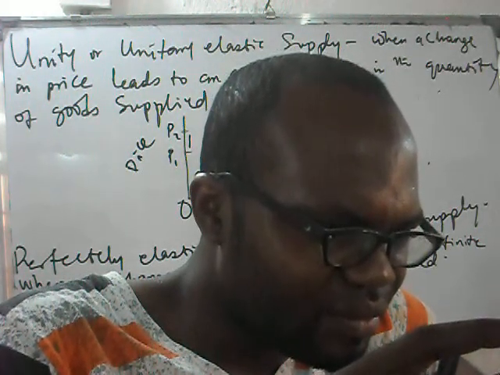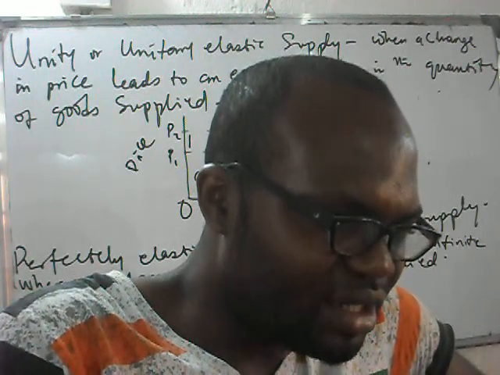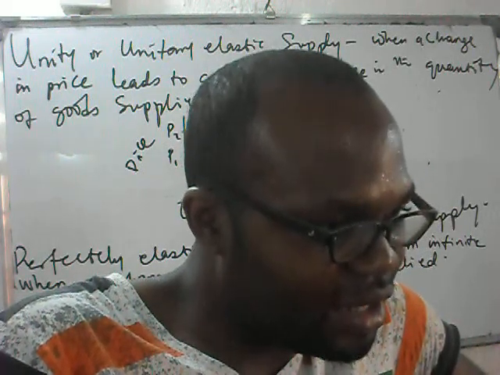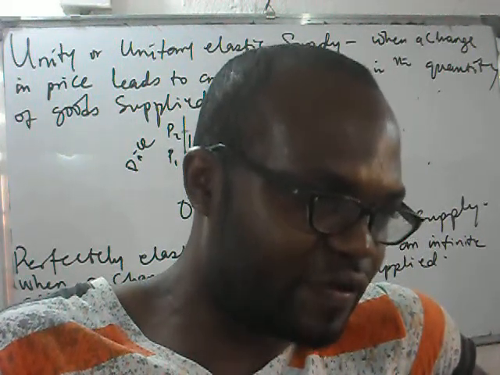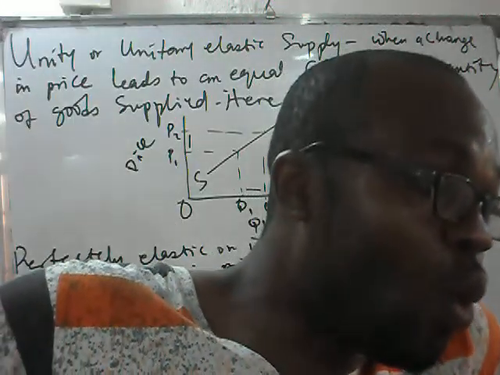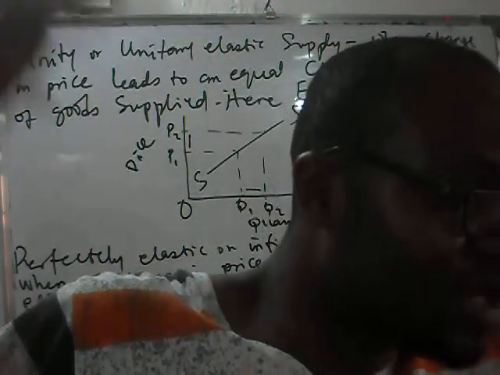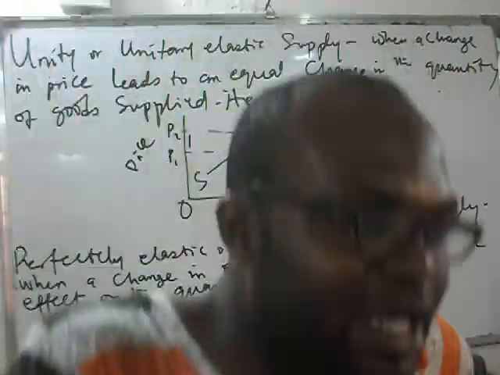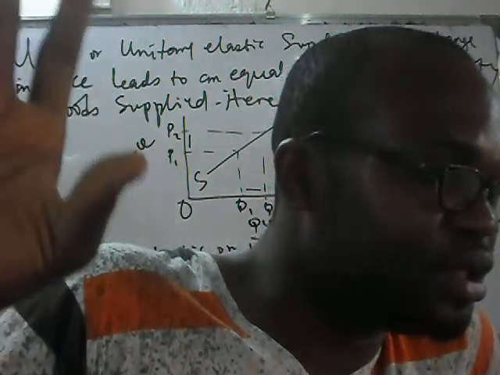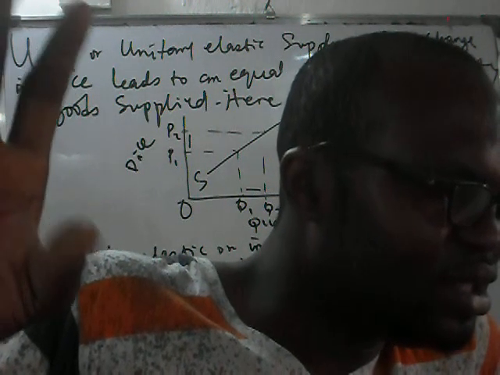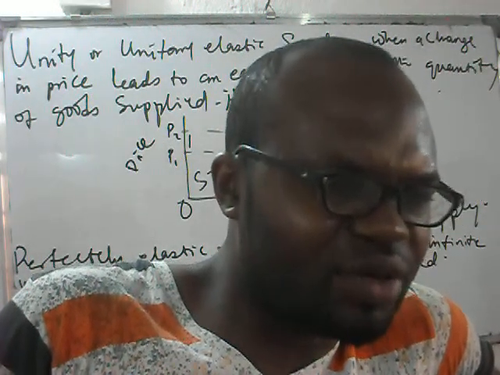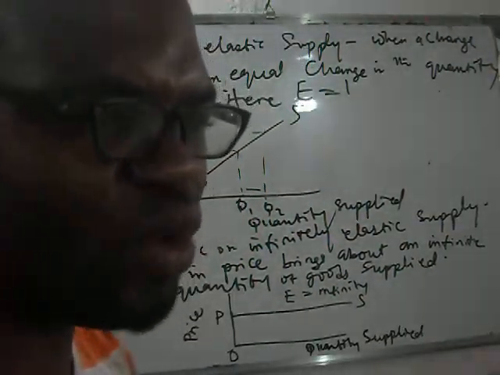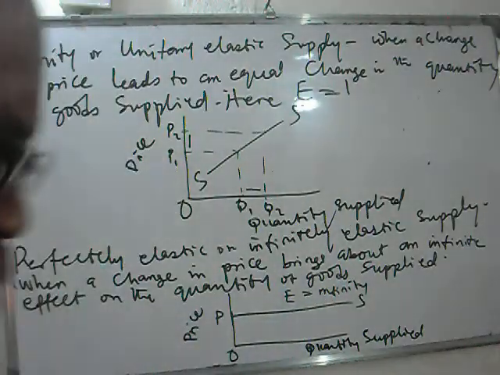At the price of 10 naira, they were supplying how many? 50 pieces. Then at the price of 11 naira, they are supposed to supply maybe 55 or 51. But now they are supplying how many? 1 million or 2 million. Just because of that 1 naira increase. People now say, hey, this thing is now yielding gain. Let's keep supplying it so that we can be selling and making profit. You understand? The change or the difference in the quantity supplied is so large. Then we have what we call perfectly elastic supply. Is that clear?